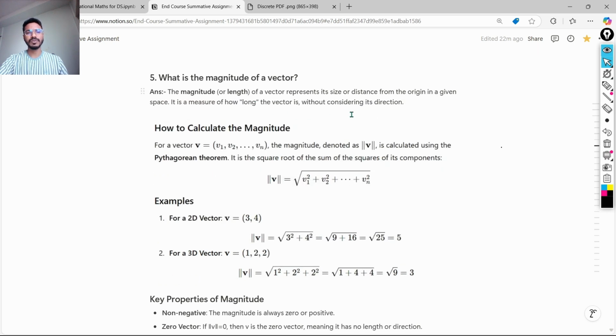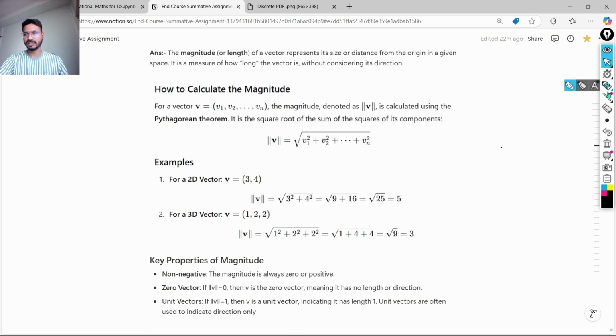So the magnitude, or length or size, of a vector represents the size or distance from the origin, that is the initial point, in a given space. It is a measure of how long the vector is without considering its direction. So what it means is, regardless of its direction, the distance between the initial point and the terminal point of a particular vector is its magnitude.